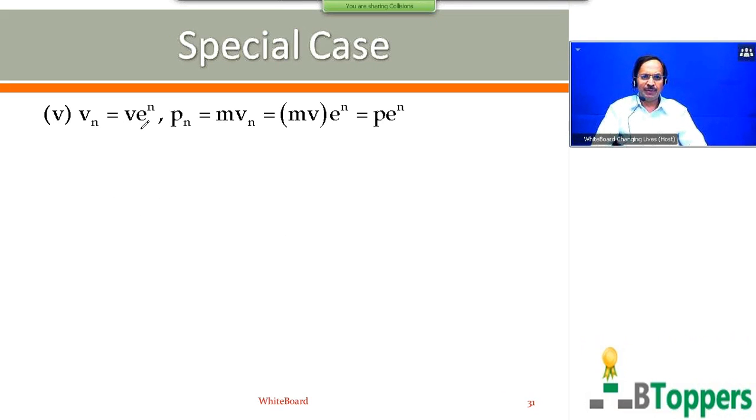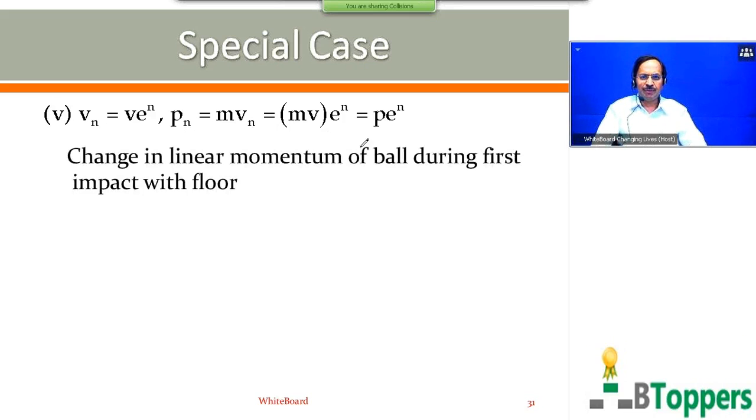So the momentum of the ball after the nth impact is mv e power n, where v is the velocity of the ball just before the first impact with the floor. So the momentum of the ball after the nth impact with the floor, you can have mvn or mv e power n, or p e power n. So the change in momentum of the ball during the first impact with the floor. You are giving positive sign for final momentum in the upward direction, negative sign for initial momentum before collision in the downward direction.